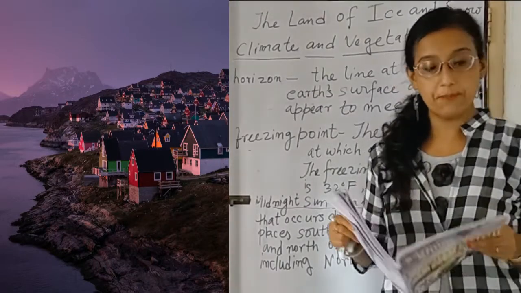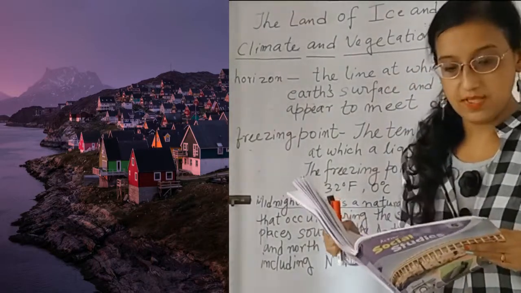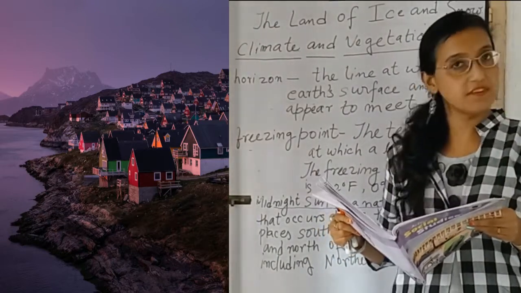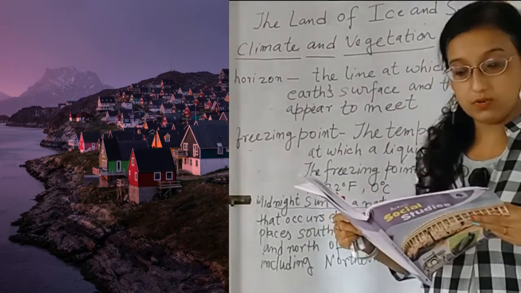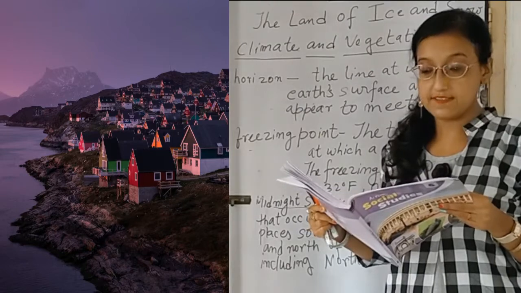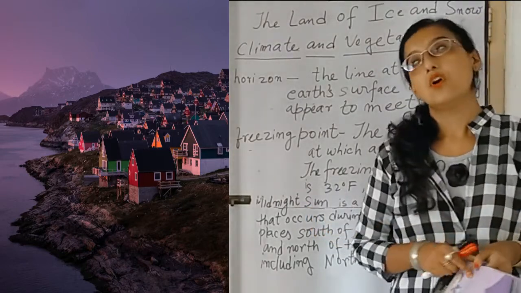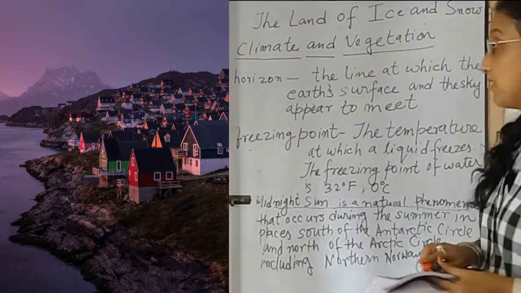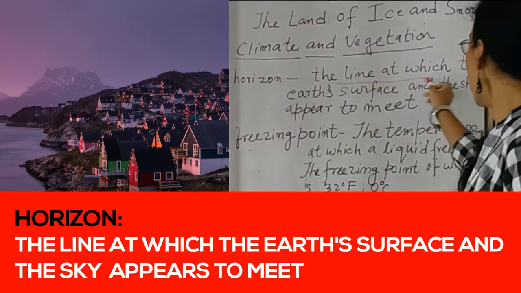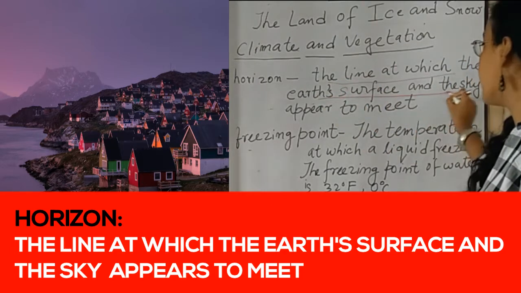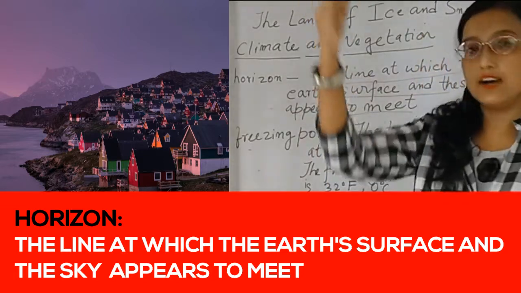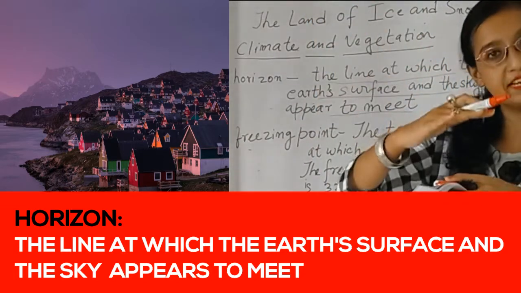Now the next topic is climate and vegetation. The climate of Greenland is called polar climate because it is at the poles. It is very cold throughout the year. During the winter season, the sun does not rise above the horizon. So, what is the meaning of horizon, students? Horizon means the line at which the Earth's surface and the sky appear to meet. So that means the line where the Earth's surface and the sky meet together.